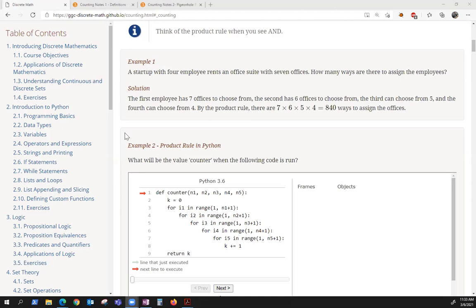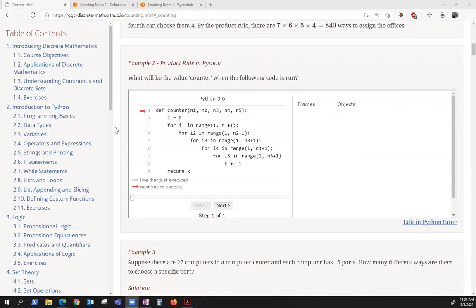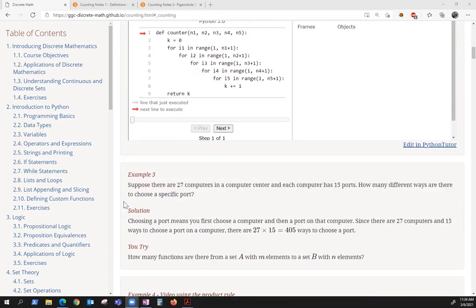Now, here is an example of implementing the product rule in Python. This is one of those situations where it would be in your best interest to go through this on your own, then open it in Python Tutor, pick some values for N1, N2, N3, N4, and N5, and just see what happens. Go through it and try to understand how the code is working.